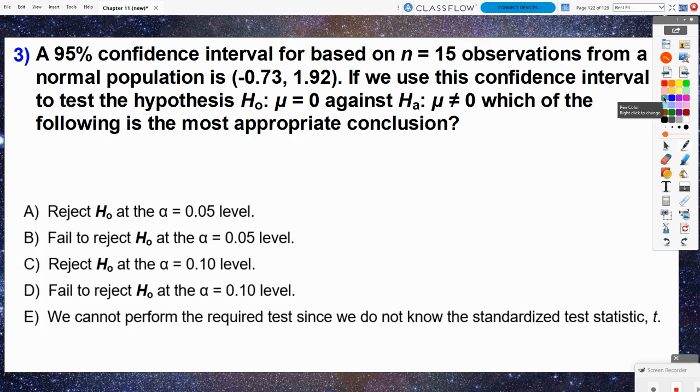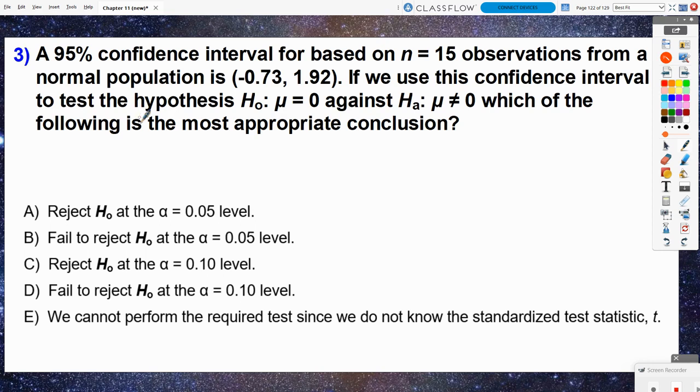Number 3, a 95% confidence interval based on n equals 15 observations from a normal population is negative 0.73 to positive 1.92. If we use this confidence interval to test the hypothesis that mu is equal to 0 versus mu is not equal to 0, which of the following is the most appropriate conclusion?